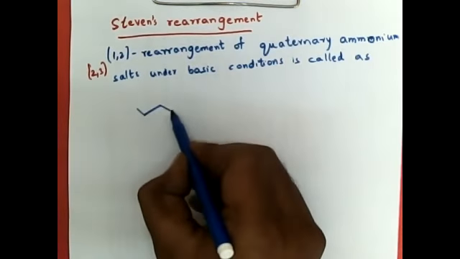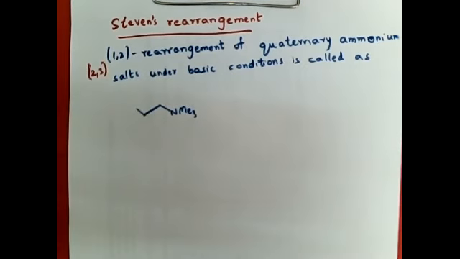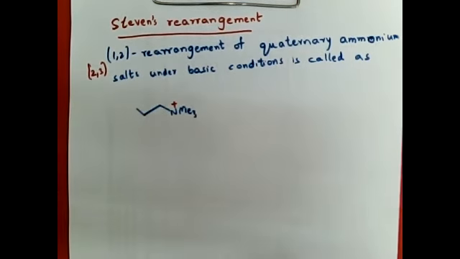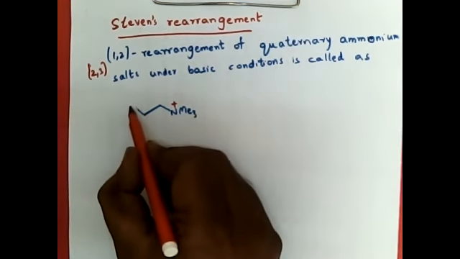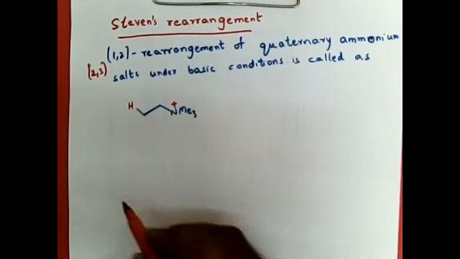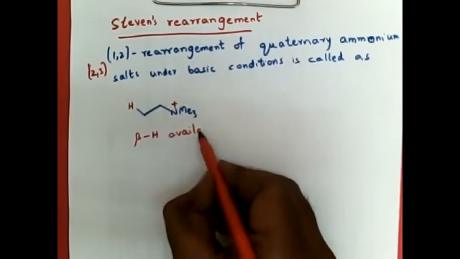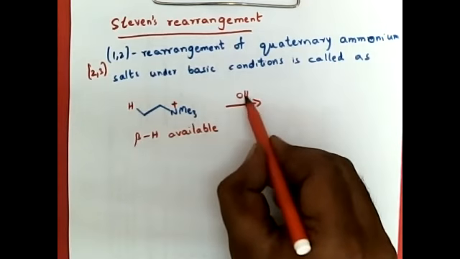What are these quaternary ammonium salts? Amines can be protonated or alkylated to generate a quaternary salt. Now, if the quaternary salt has beta hydrogens, that means hydrogen on the beta carbon, then what happens under basic conditions?